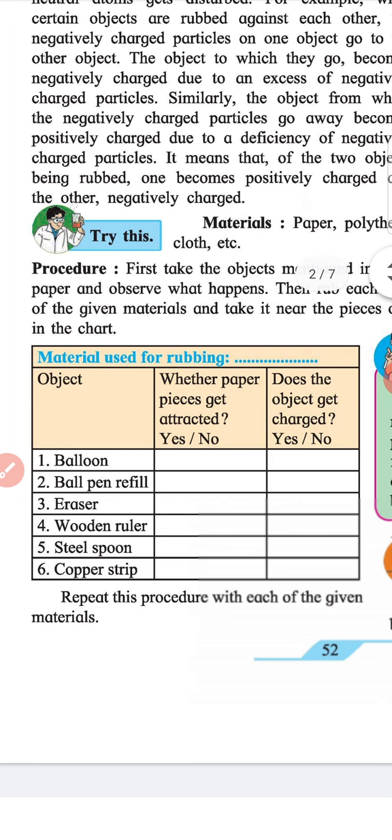Table. Main heading: materials used for rubbing. Subheading: objects. Whether the paper pieces get attracted, yes or no? Does the object get charged, yes or no? Under objects we have 1. Balloon, 2. Ballpen refill, 3. Eraser, 4. Wooden ruler, 5. Steel spoon, 6. Copper strip. Repeat this procedure with each of the given materials.